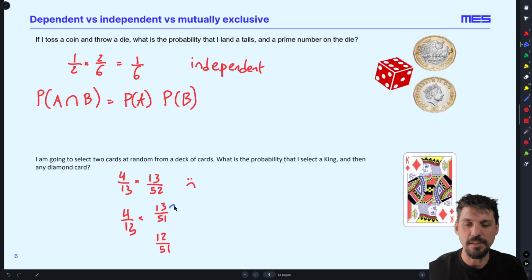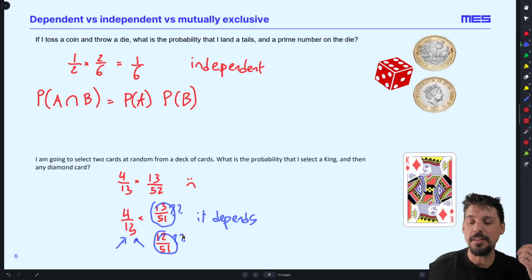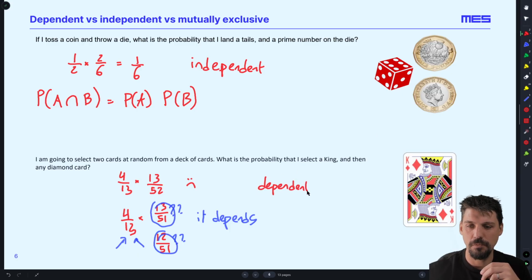And which one is it? Is it the 13 over 51 or the 12 over 51? It depends. Which number I use depends on what happened in that first instance. When I pulled that first card out, trying to get a king, did I pull out a diamond or didn't I? Dependent on that, the probability of a diamond on my second card changes. These events are dependent, because this probability changes. So we can't just randomly multiply these two things. We have to think a bit more carefully.